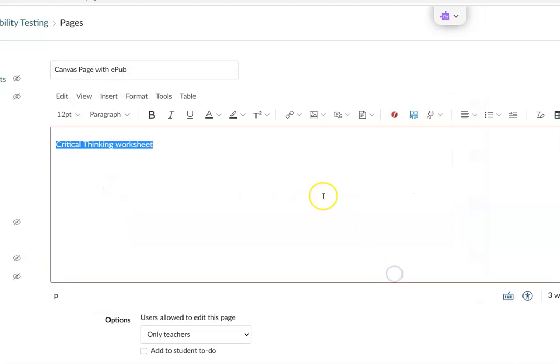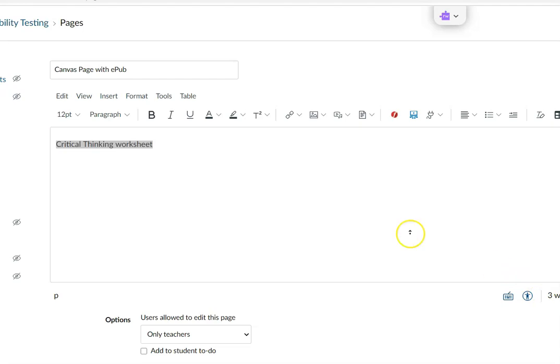And I was kind of hoping it did. I don't know much about ePubs. This is my first experience with them, but that did not work. One of the other things I had tried was, okay, let's switch this to the HTML code, and I'll copy in the HTML code.